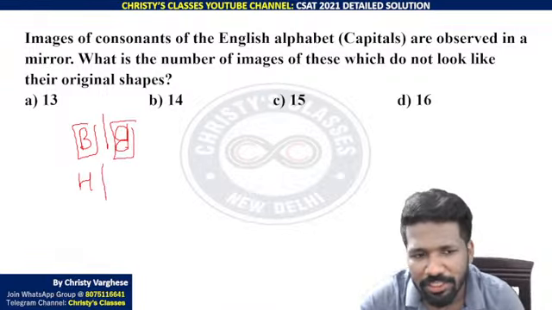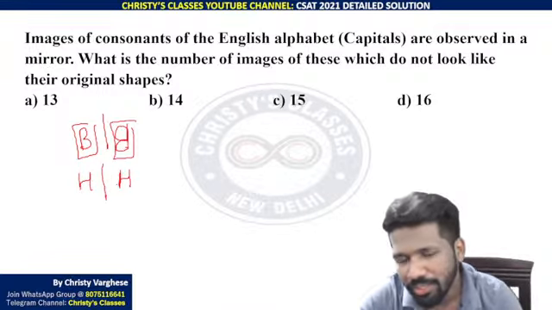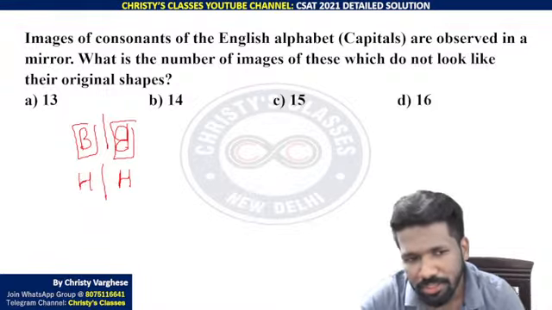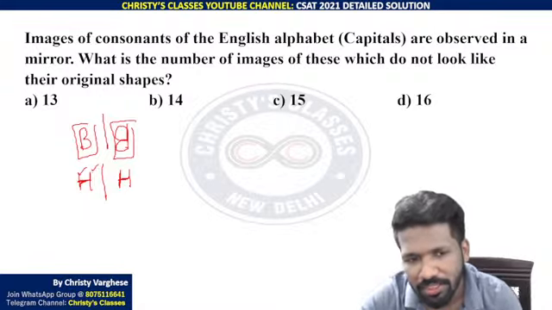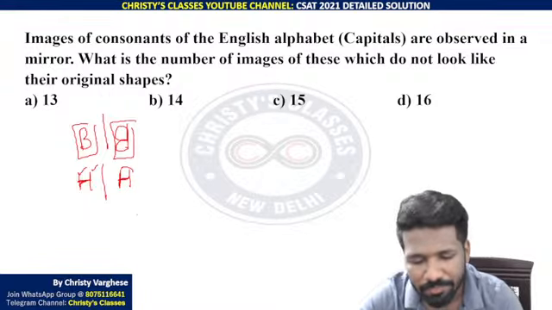But if it is H, when it is looked at in the mirror, it looks like the same H itself. Are you understanding? Because this horizontal line will be in the same place, and the vertical lines will interchange, but they will look the same because the length is the same.